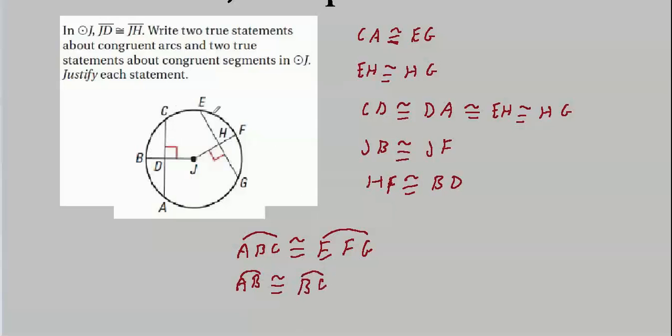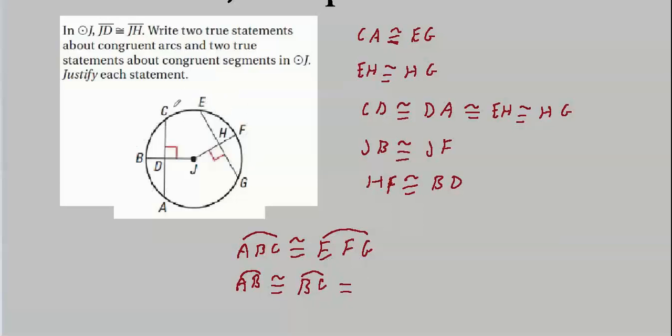Well, by exactly the same reasoning, we have that EF is congruent to FG, and in fact, these are each half. All four of these, BC, EF, FG, and AB, are all exactly half of two congruent arcs, which means they're all congruent to each other.